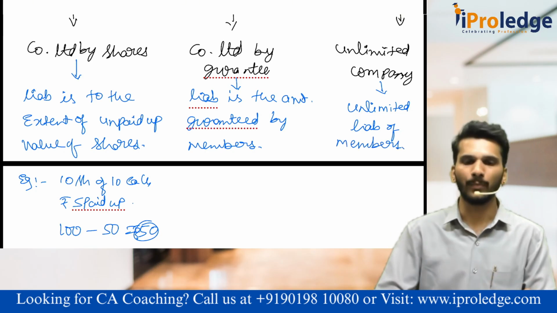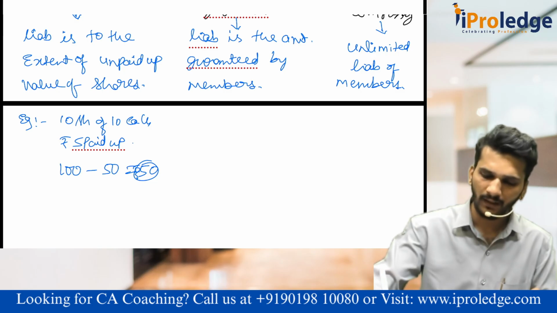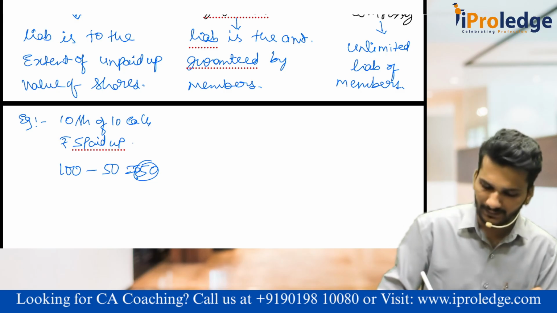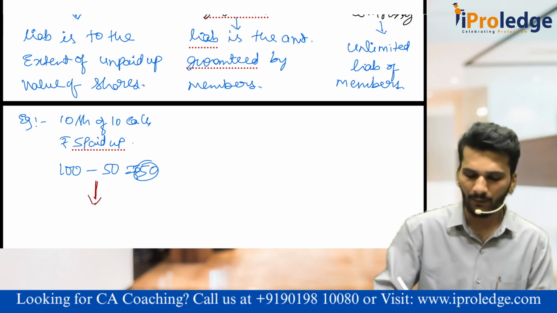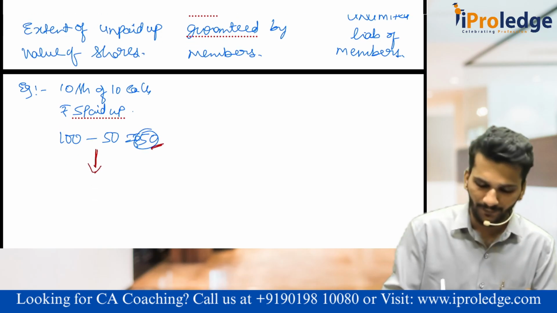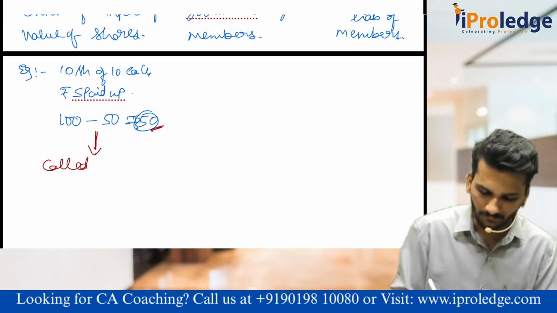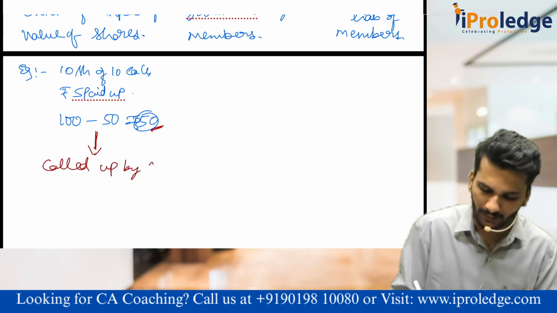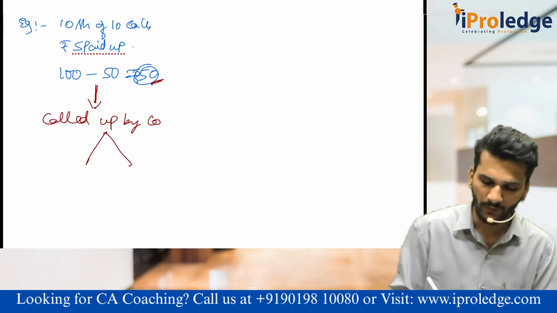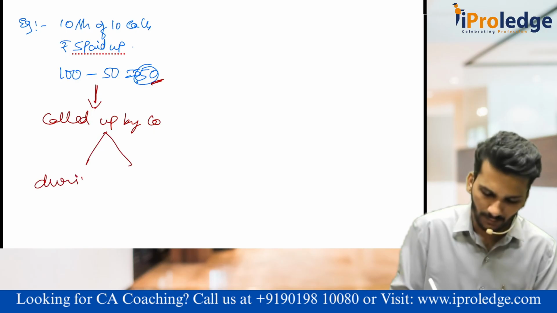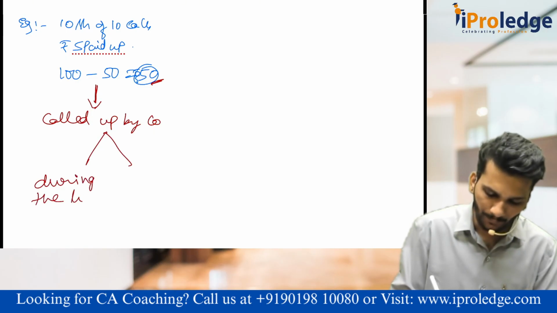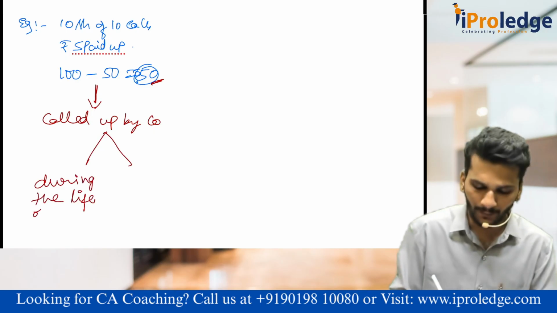Unlimited liability of members. But the point here to note down is this: the company limited by shares, whatever this 50 rupees is there, that can be called up by company in two scenarios. One is during the life of the company. What is that during the life of the company?